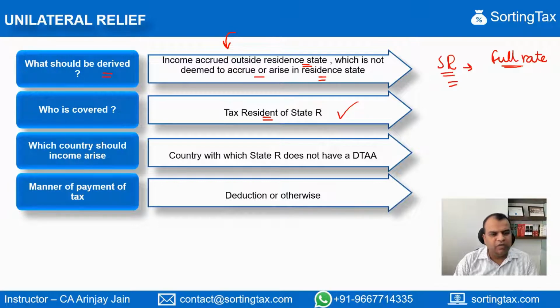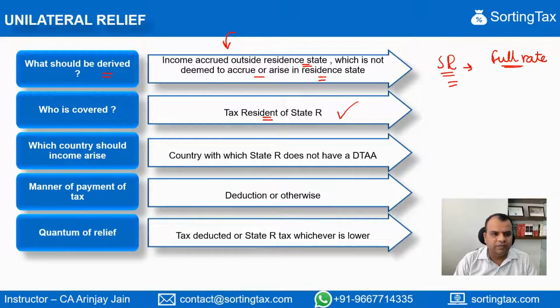The manner of payment of tax could be either by way of deduction or otherwise in the state where the income has arisen. And the quantum of relief which will be available will be either the tax which has been deducted in the state of source or the tax payable in the state of R, or the state of residence, against such income, whichever is lower.